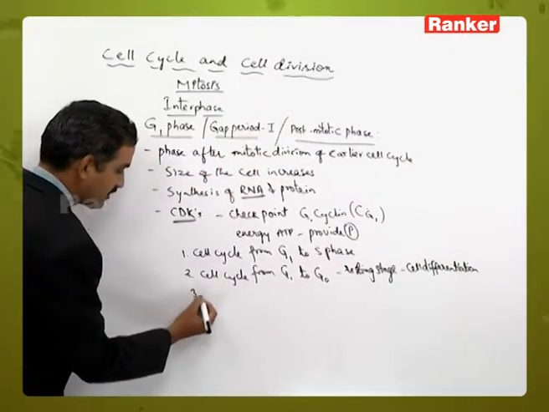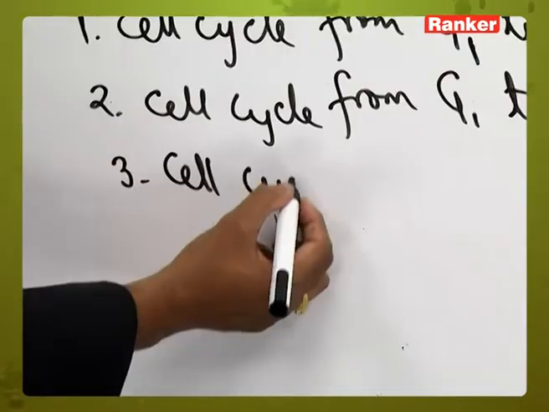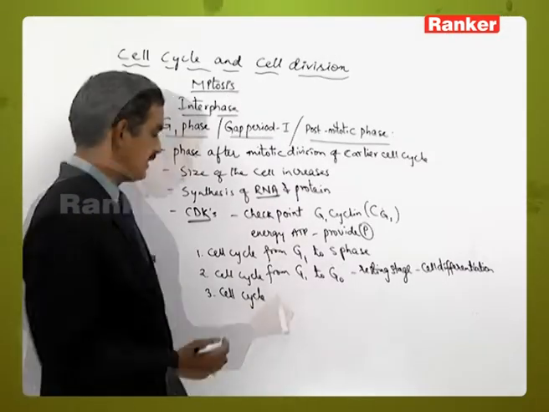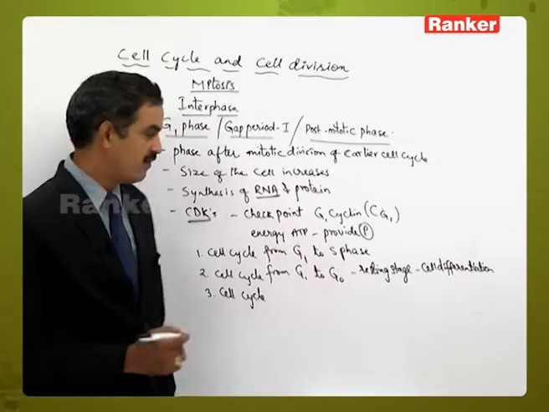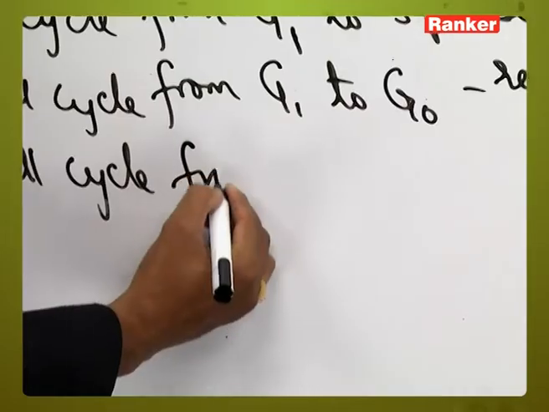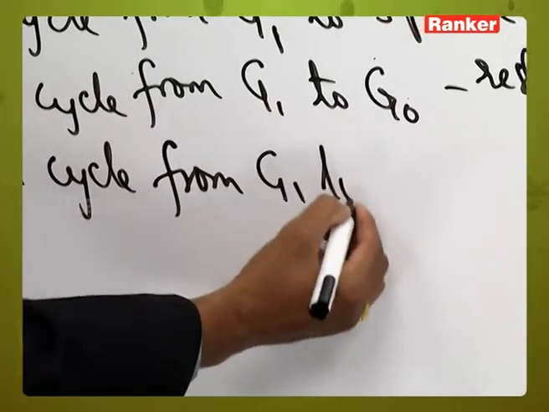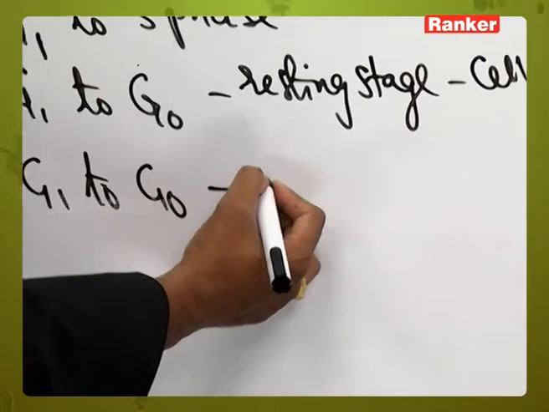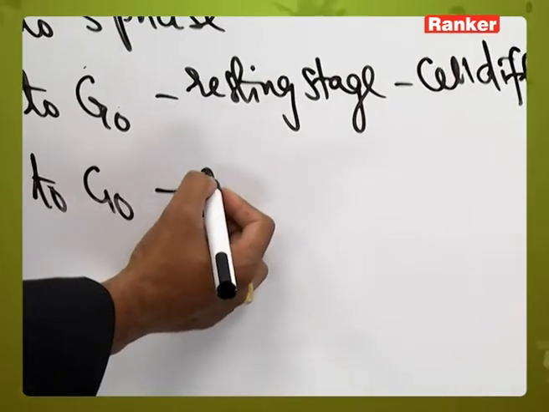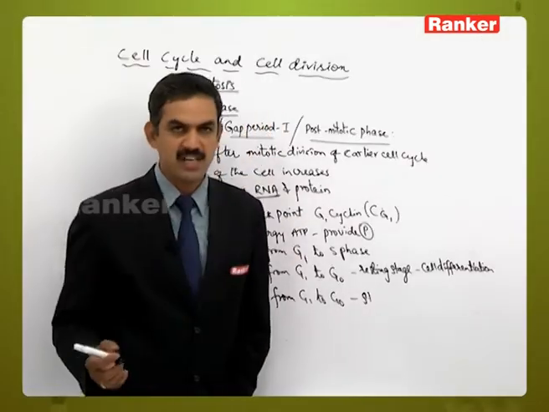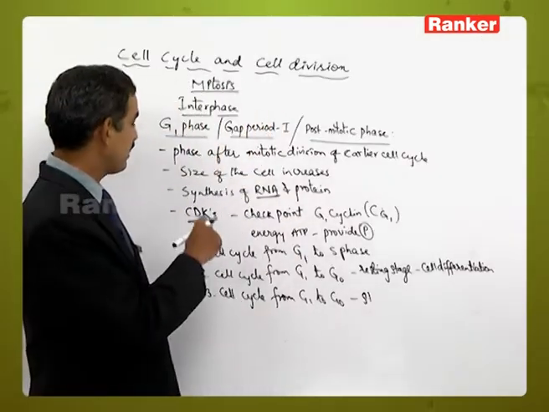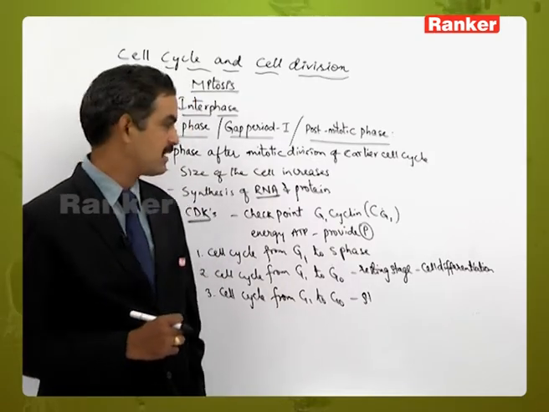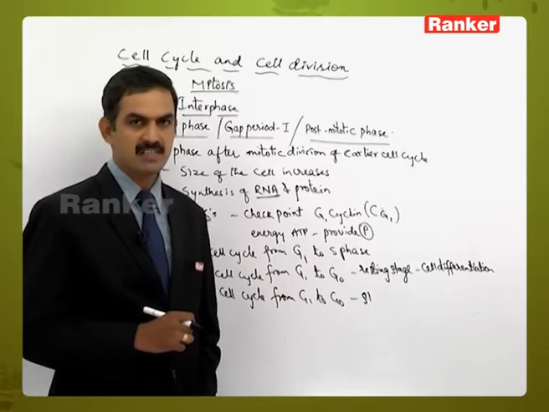And the third chance is the cell cycle will enter into G0 phase, where it will completely become stagnant. So this type of changes are possible during the G1 phase, which will be operated by the checkpoint, that is CG1 or G1 cyclin.